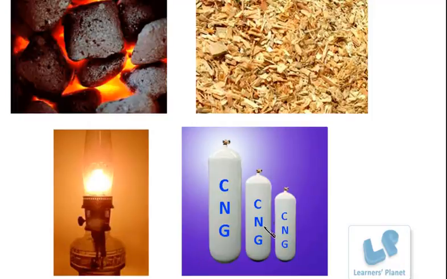These cylinders are fitted in the car's boot. The energy released from the chemical reaction of this gas within the cylinder and oxygen is converted to mechanical energy.